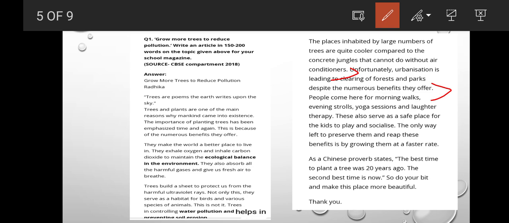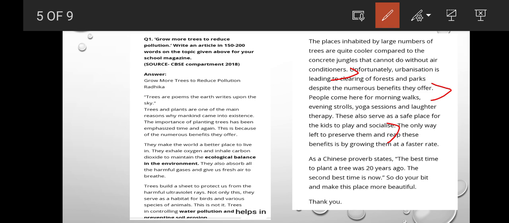People come here for morning walks, evening strolls, yoga sessions, and laughter therapy. These places also serve as a safe place for kids to play and socialize. People come for jogging, and to let their children enjoy recreational activities as well. But since there are no trees nowadays, it is a crisis for us to inhale properly.